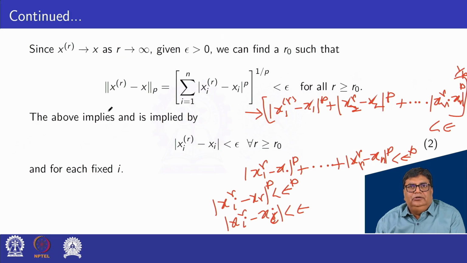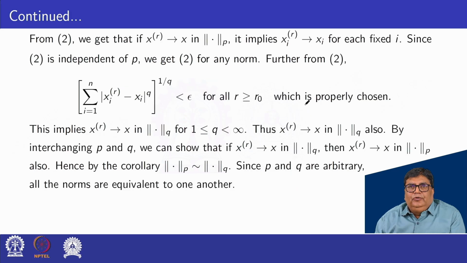Okay, so it can be obtained easily, with epsilon properly chosen. This implies xri converges to x in norm q, where q lies between 1 to infinity. Thus, xr converges to x in norm q.